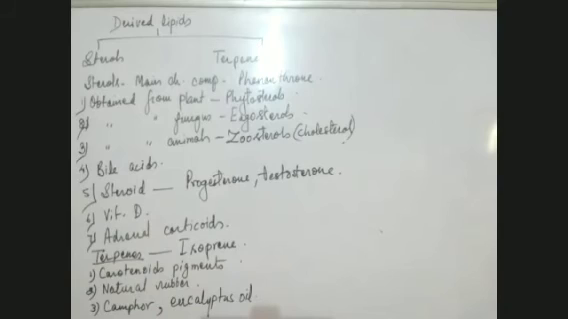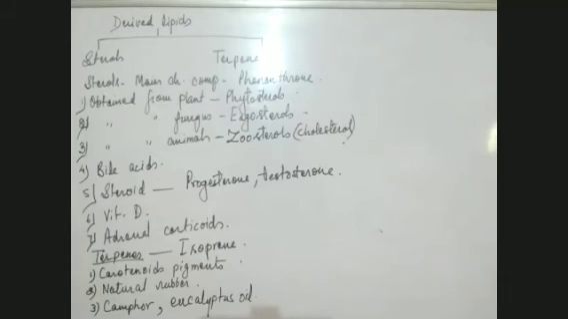Camphor, eucalyptus oil, both are lipids. What type of lipids? Derived lipids. And specifically, what type of lipids? Terpenes. Both are terpenes. They have isoprene in them, and that isoprene is responsible for the strong smell of camphor and eucalyptus oil. So here we end with the topic lipids.